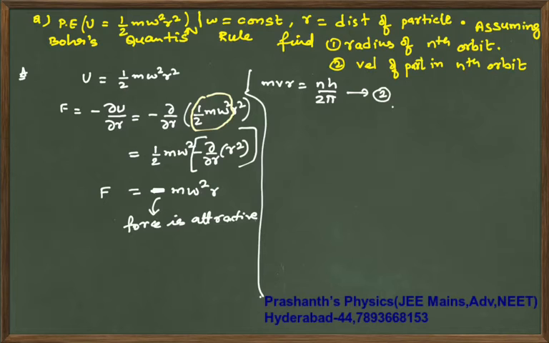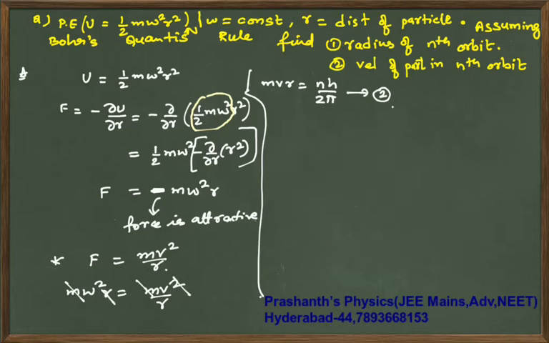Now this force should be equal to mv square by r, because if a body goes in a circular path, your force must be equal to the centripetal force. So your m omega square r is mv square by r, m will go off.